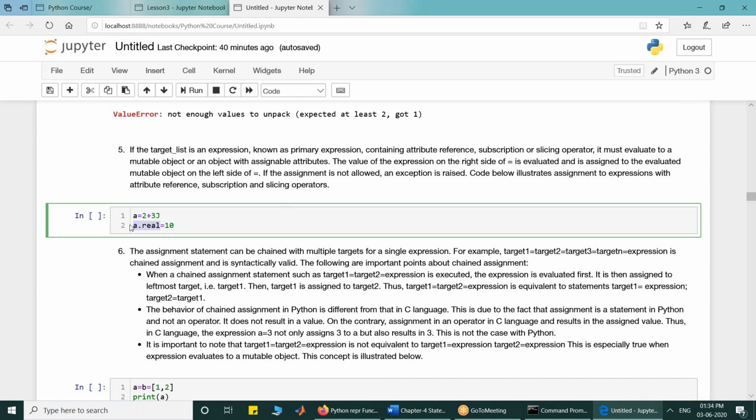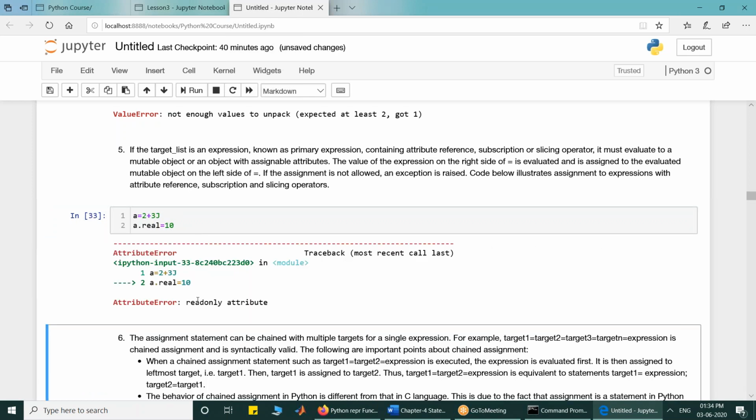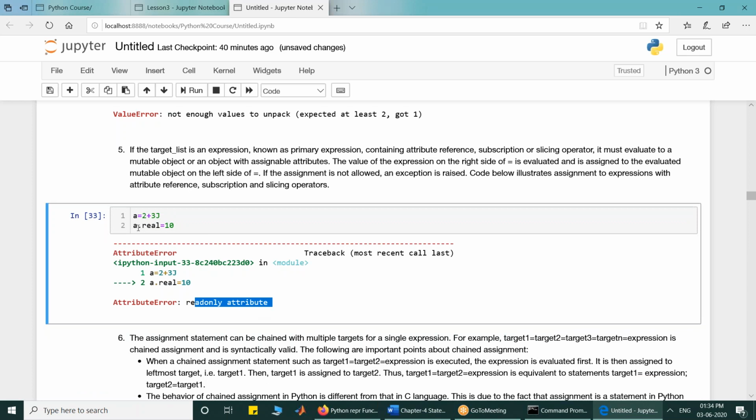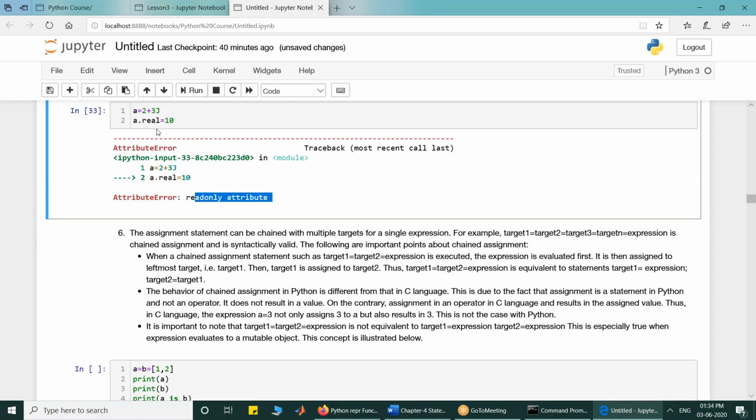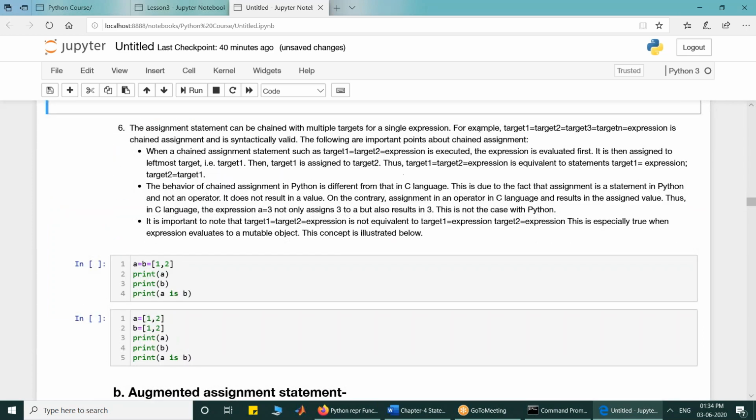So when this happens, this must be modifiable. A is a complex number, A is equal to 2 plus 3J, and I am trying to modify the attribute real of A. But if I try to do that, I will get an error that the attribute is readable only. So you can modify that only if it is modifiable.